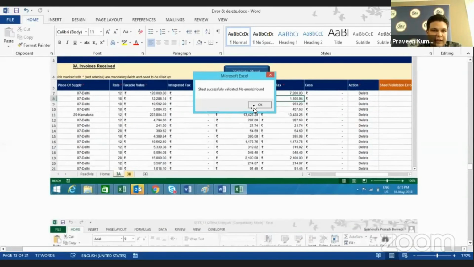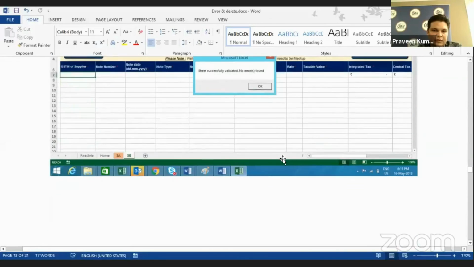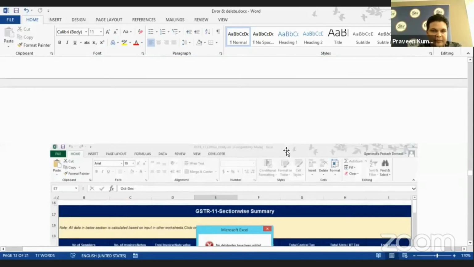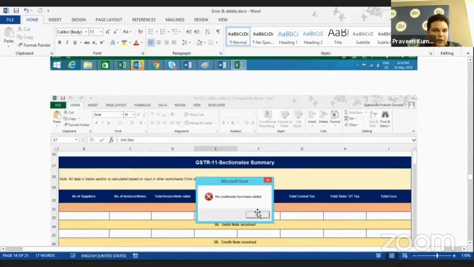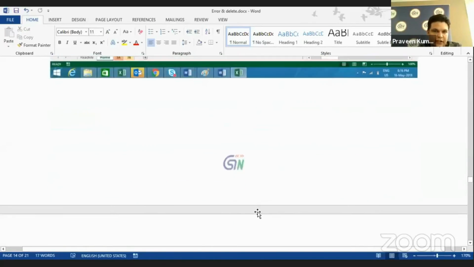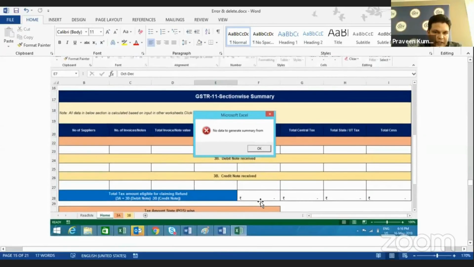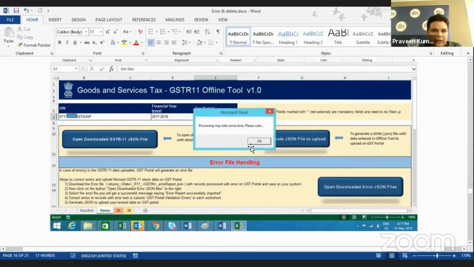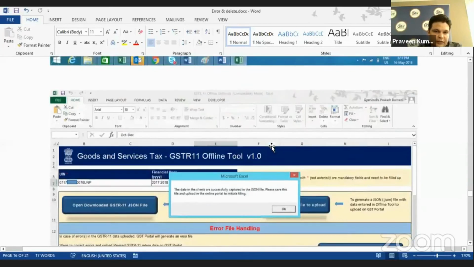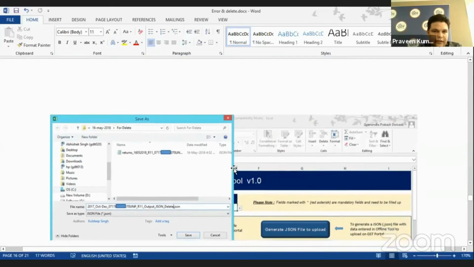Validate the sheet. Validate the 3B. Get summary, because there is no debit, no credit, all is delete action. So there will be no value in the summary. Just done. Go and create the JSON file. Create your JSON file, save it.